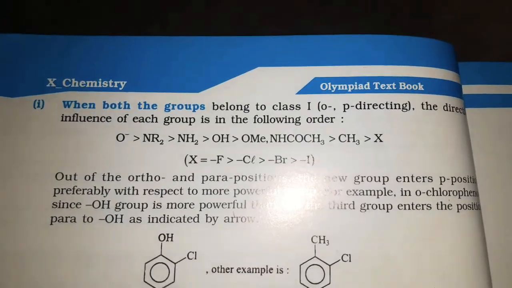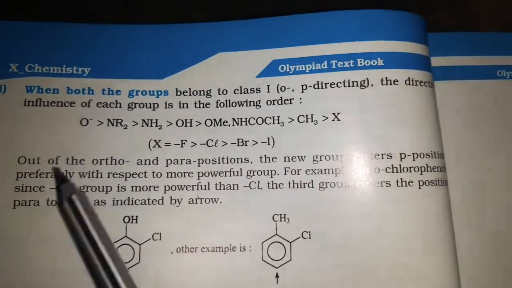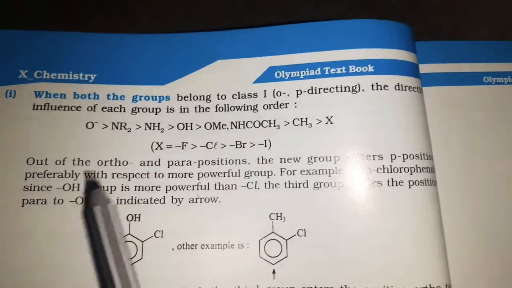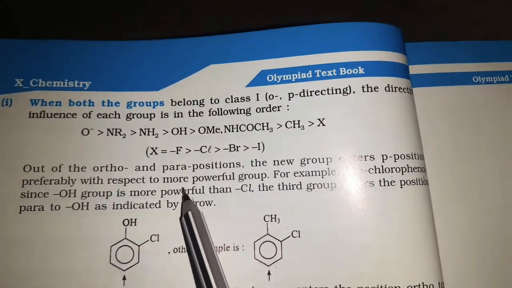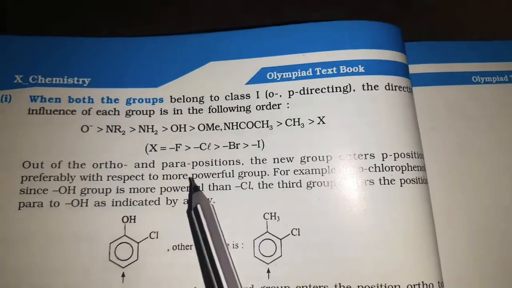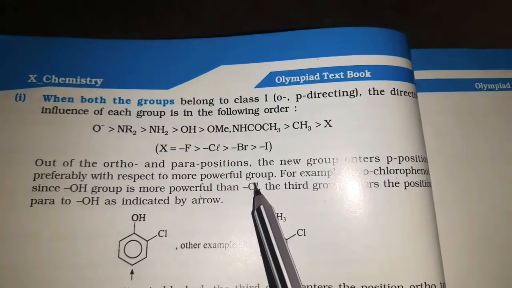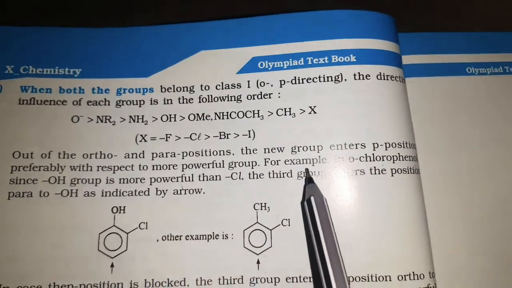You will understand this next. Out of the ortho and para positions, the new group enters the para position preferably with respect to the more powerful group. Here they have given the example, friends.